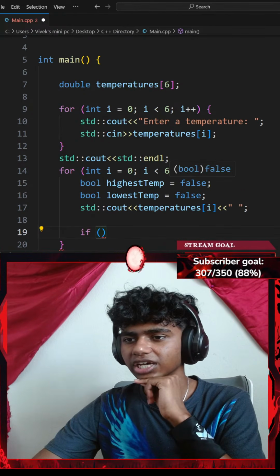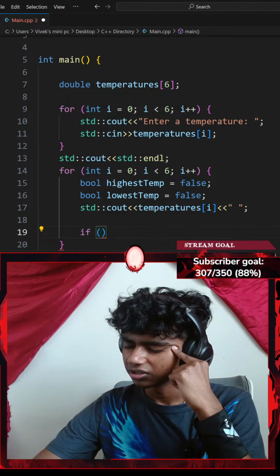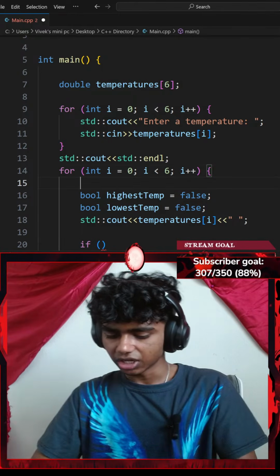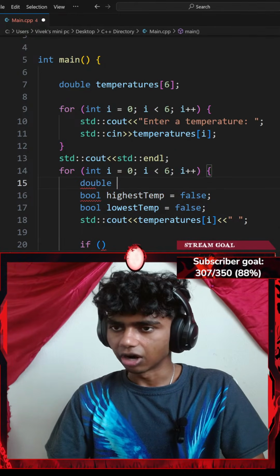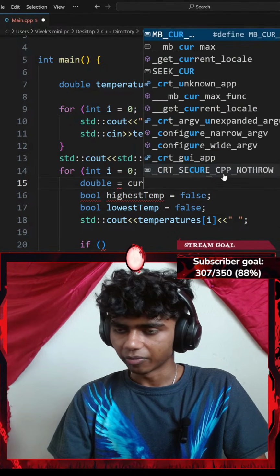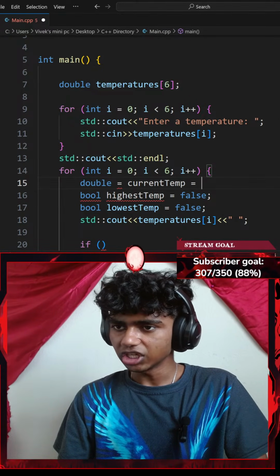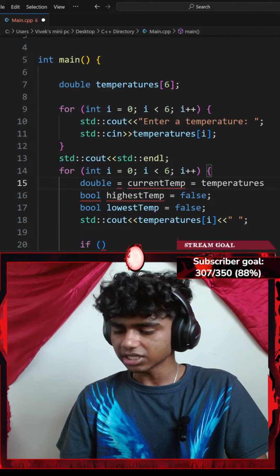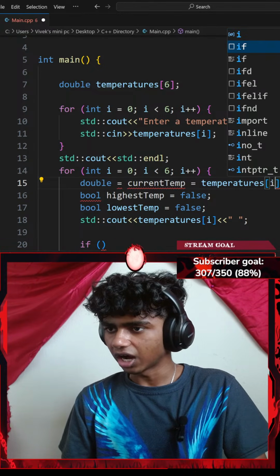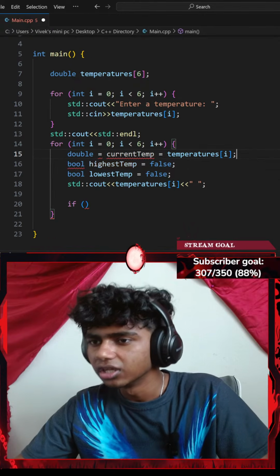Oh, okay, I think I see. I think I understand. Okay, so let's go with a double, which equals my current temp. My current temp equals my temperatures array at index of i, ending with a semicolon.